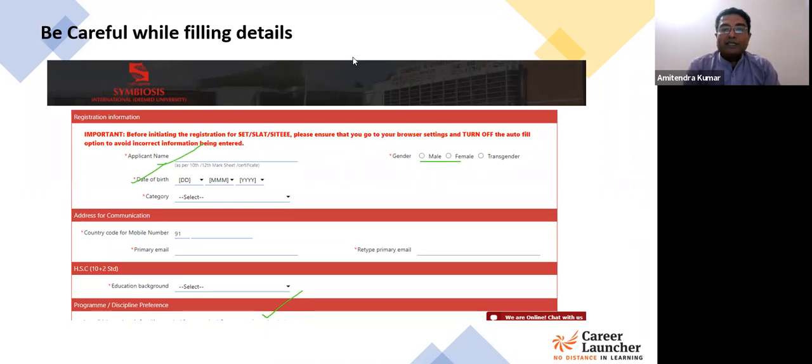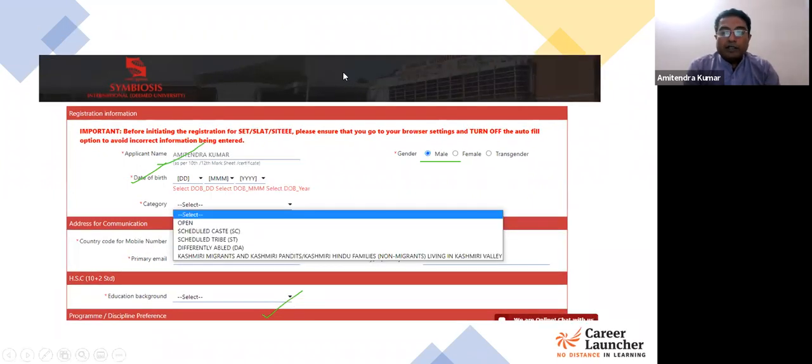Now, this category is basically about the caste category. Whether you belong to the general category or other reserved categories, there are also supernumerary seats reserved for Kashmiri migrants and Kashmiri Pandits, or Kashmiri Hindu families who are non-migrants and living in Kashmir Valley. From here, you have to select which category you belong to, whether you are from the general category, which means open here, or any of the other categories. Differently abled is for PWD candidates. So select appropriately which of that applies to you.